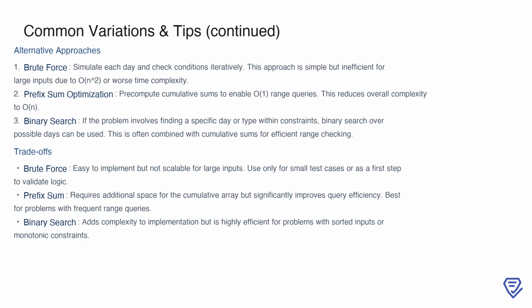Each of these methods has trade-offs. Brute force is easy to implement but not scalable, while prefix sums require additional space for the cumulative array but significantly improve efficiency. Binary search offers high performance but adds complexity to the implementation. Choosing the right approach depends on the problem's constraints and the size of the input, so it's important to weigh these factors carefully when deciding on your strategy.